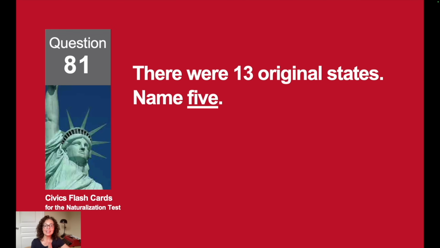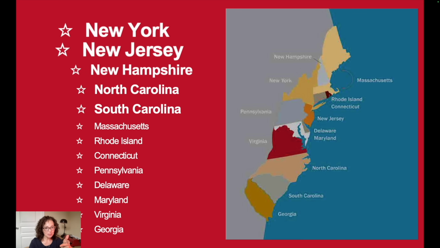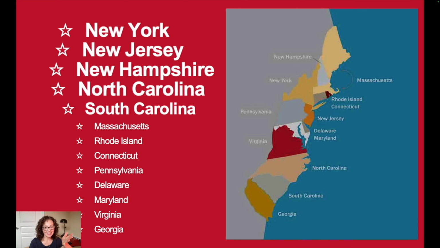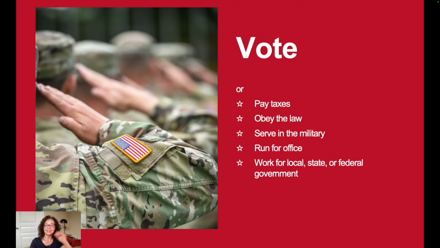There were 13 original states. Name 5. New York, New Jersey, New Hampshire, North Carolina, South Carolina. What is one way that Americans can serve their country? Vote.